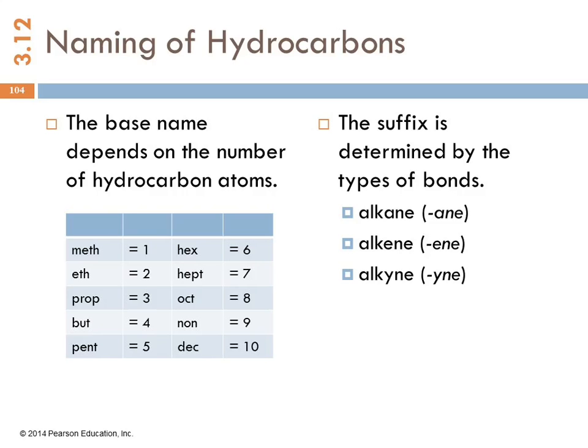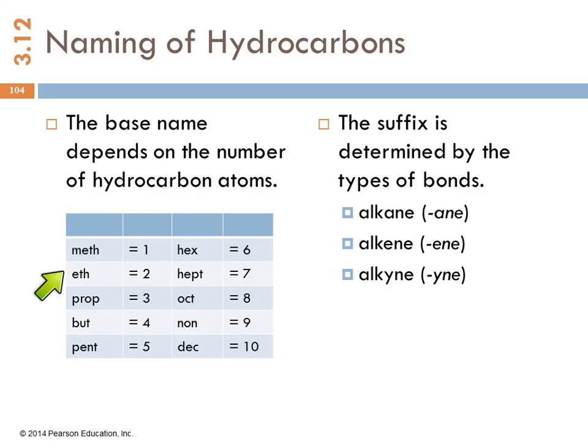So here are the prefixes or the base names for the first 10 hydrocarbons. Let's start with 5. Pent, like penta, hex, hept, oct, non, dec. These sound familiar, right? These are very similar to the prefixes we use to name binary molecular compounds. The first 4 are different.